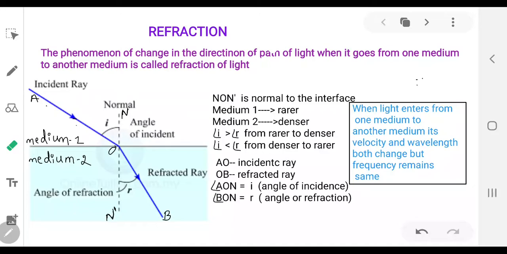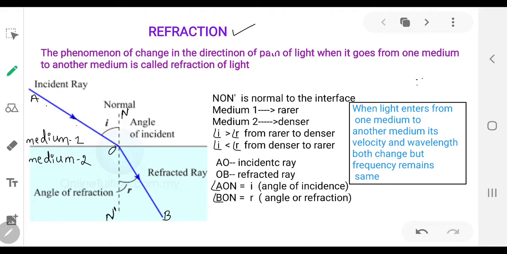But sometimes if that surface allows the light to get into it, then what will light do? Light will enter into the other medium through that surface. How does it enter into the other medium? By changing its direction of propagation. Now this phenomenon is called refraction of light.